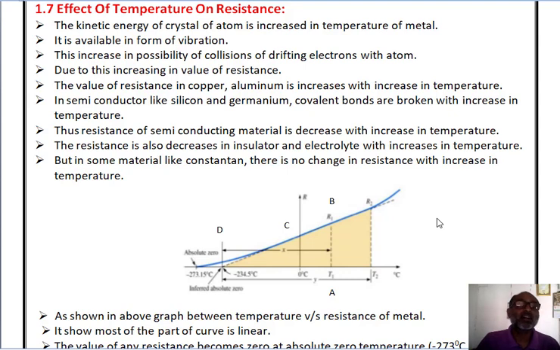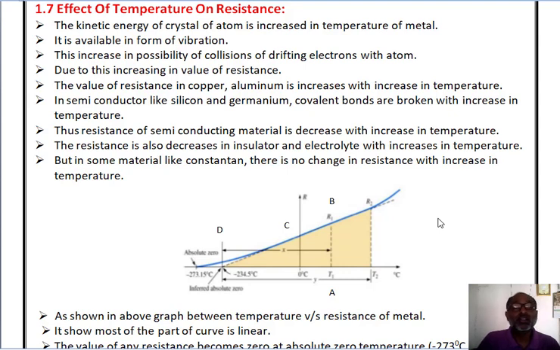But in semiconductors like silicon and germanium, covalent bonds are broken with an increase in temperature. Thus, the resistance of semiconducting material decreases with an increase in temperature. So it is a totally reverse process of the conducting material.